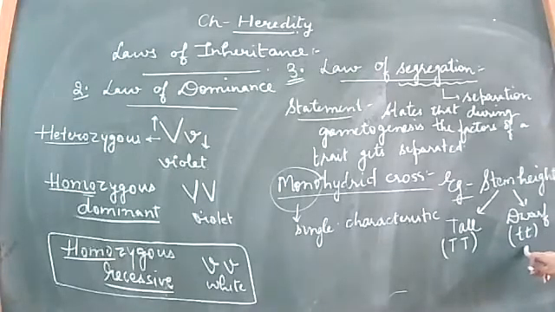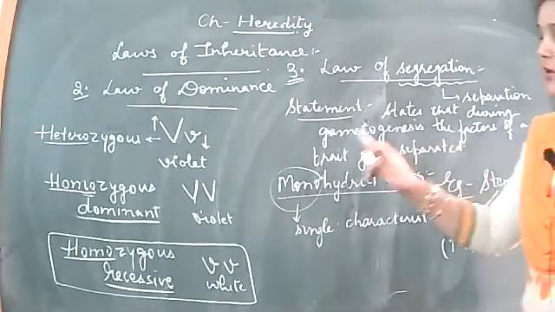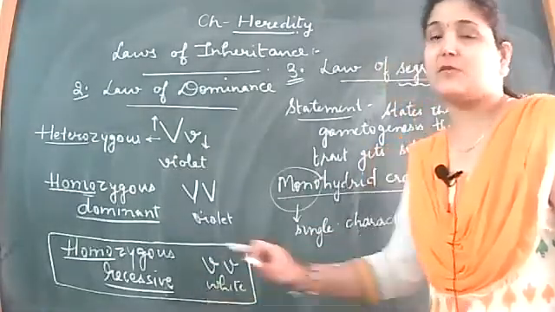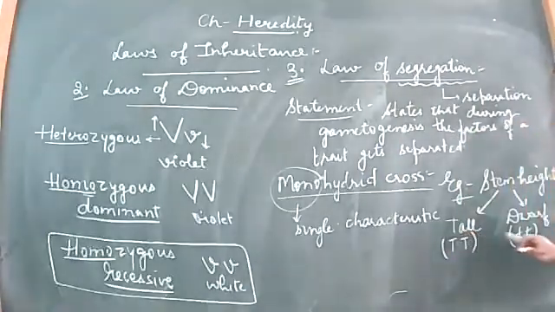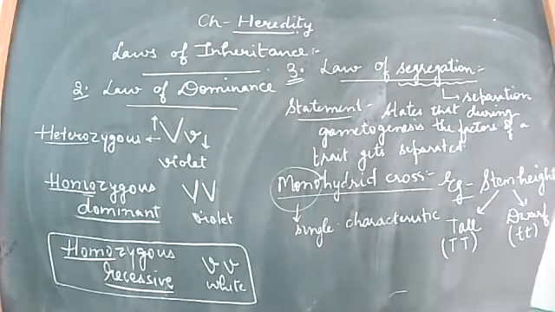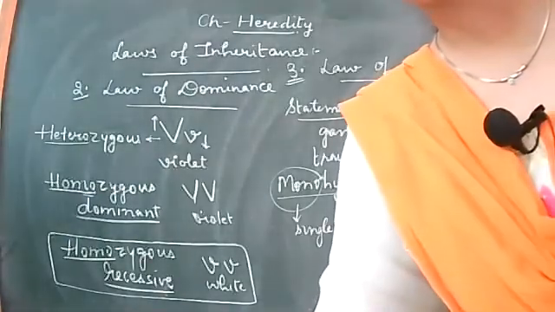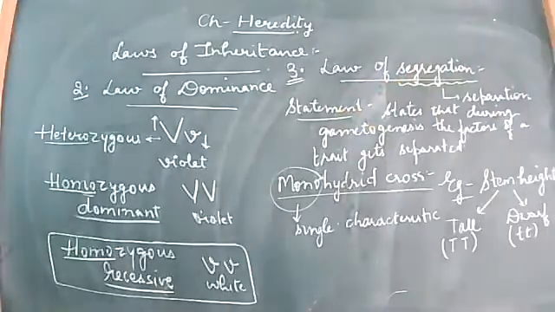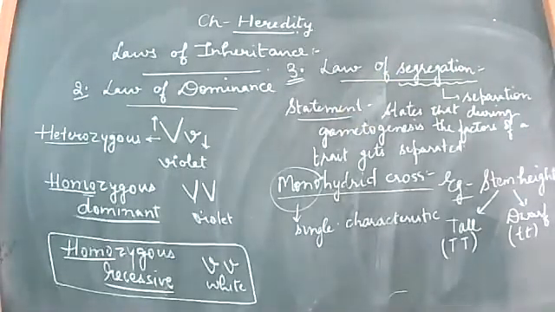As I already told you, for the expression of recessive characters, it is only the homozygous recessive condition which is responsible. And the recessive character according to the stem height of the pea plant is dwarf.